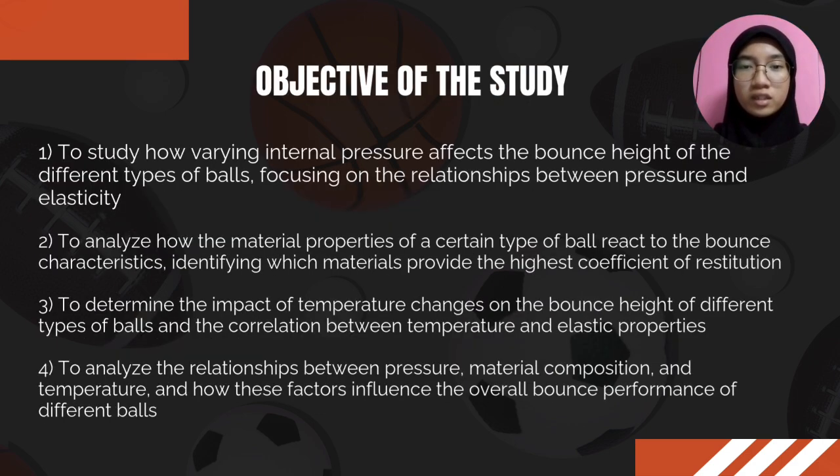The objective of the study is to study how varying internal pressure affects the bounce height of different types of balls, focusing on the relationship between pressure and elasticity; to analyze how the material properties of a certain type of ball react to the bounce characteristics, identifying which materials provide the highest coefficient of restitution; to determine the impact of temperature changes on the bounce height of different types of balls and the correlation between temperature and elastic properties; and to analyze the relationships between pressure, material composition and temperature, and how these factors influence the overall bounce performance of different balls.